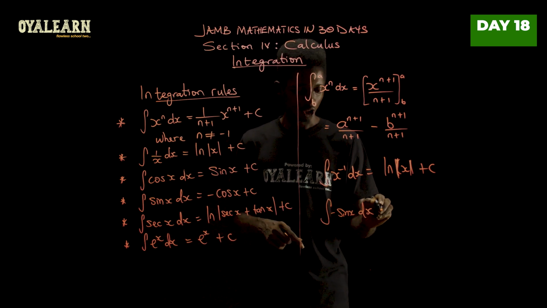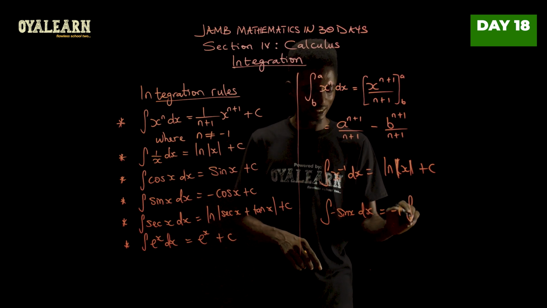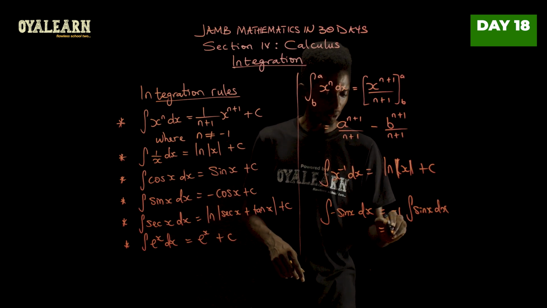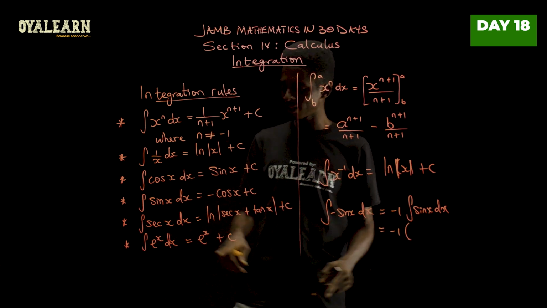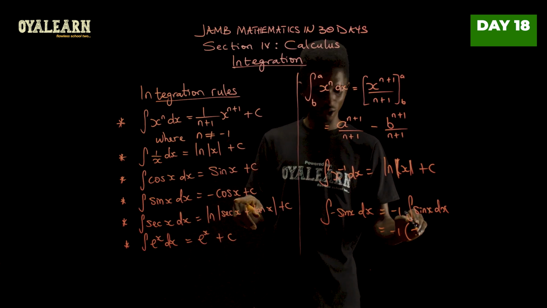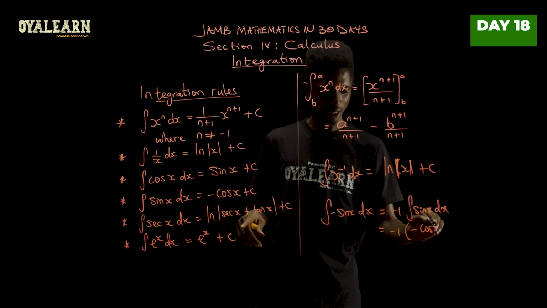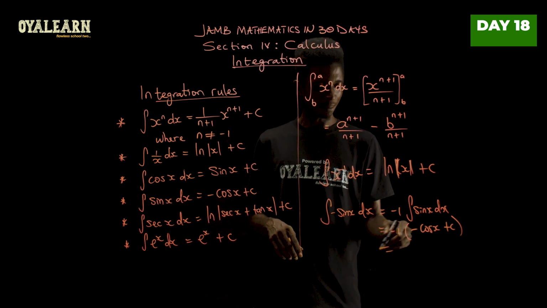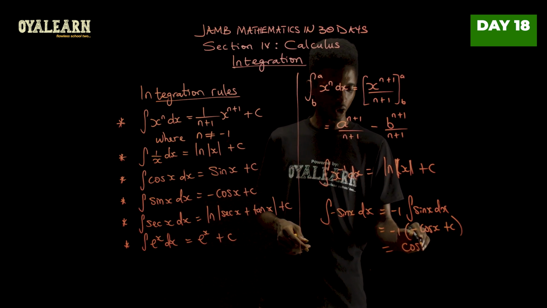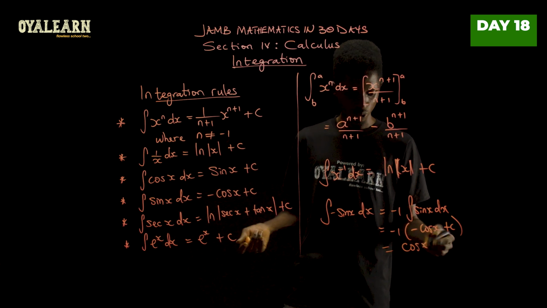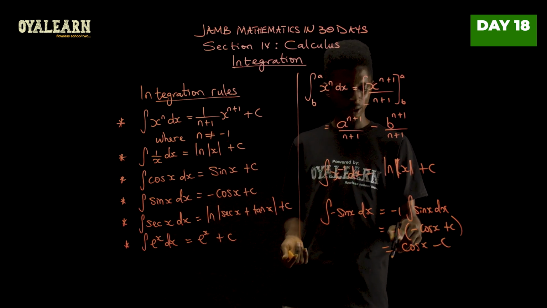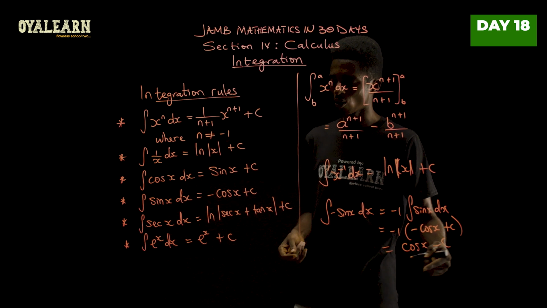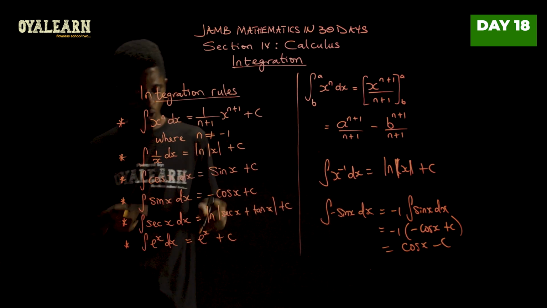So let's test it out. This would then be minus 1 times the integral of sine x dx. Remember, from here we now have minus 1 into the integral of sine x dx, which will give you minus cos x plus c. So in this case, if you apply it, minus times minus gives you plus, so we have what? Cos x. And then, of course, we always add c, but here it will become minus c in this case. So the c in this case is 0, right? So we just get cos x back. So it tells you this rule works as well.